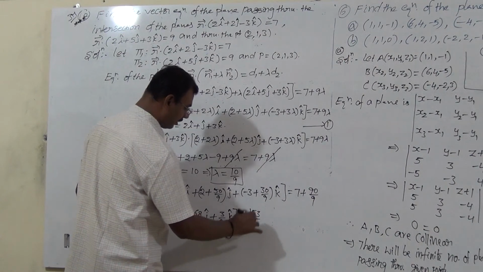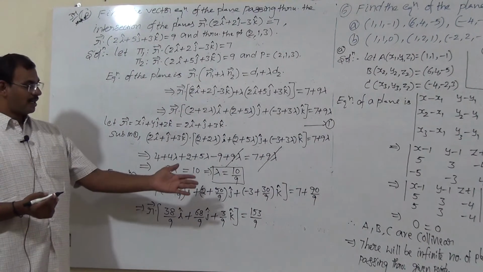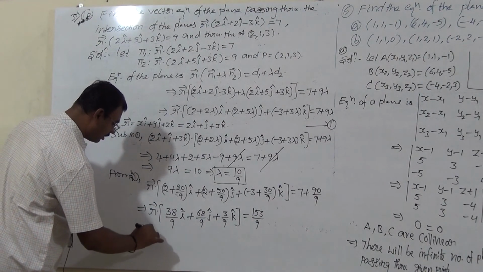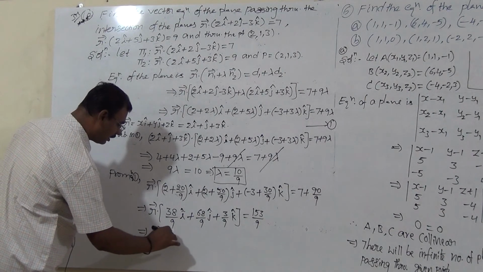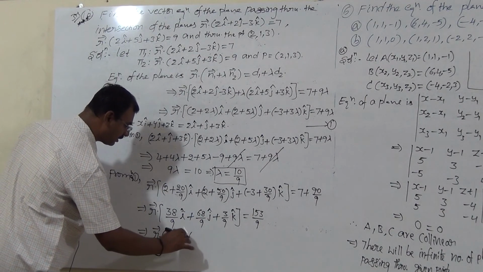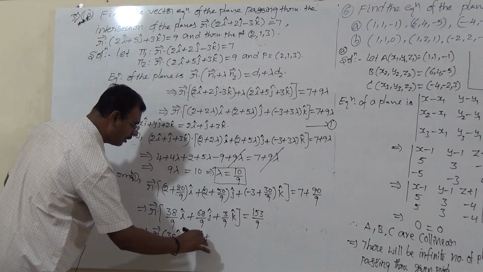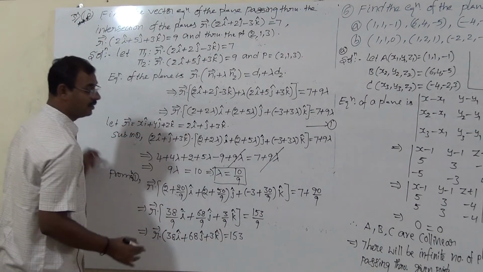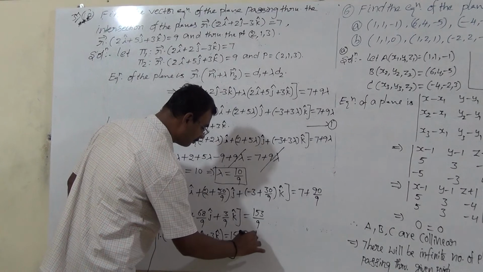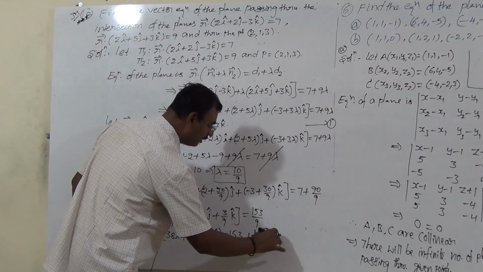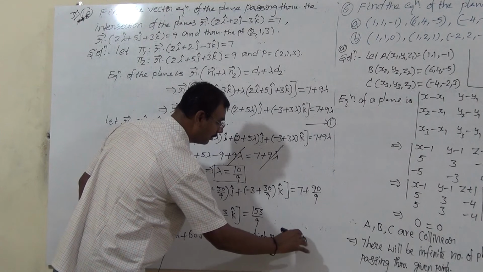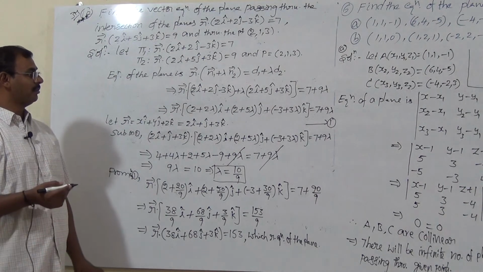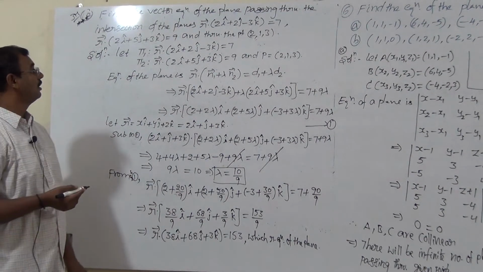So can you cancel 9? Okay, cancel that 9 throughout. Here we get r bar dot 38i plus 68j plus 3k is equal to 153, which is the required equation of the plane. Which is the required equation of the plane? This problem you practice two to three times on paper.